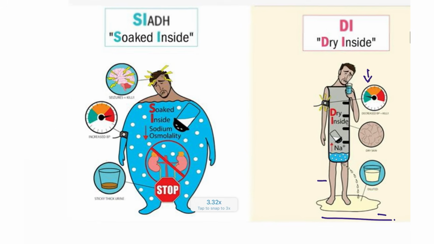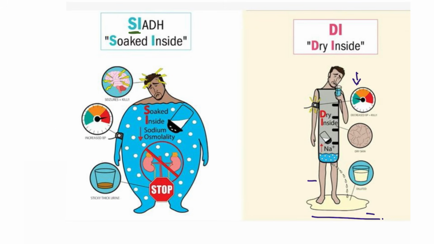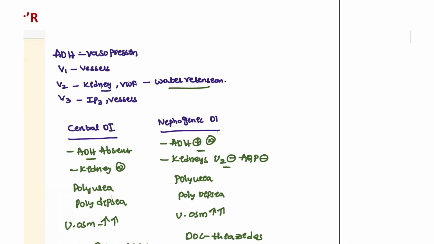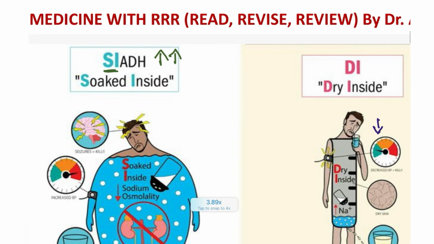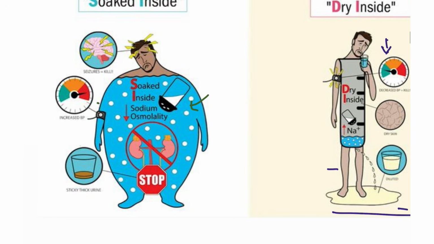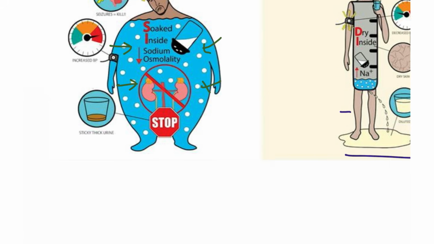Next, another condition is the opposite of that: SIADH, meaning increased ADH. ADH has one function, water retention. If ADH acts more and more, the fluid will be retained inside completely, taken back into the body. That is what we see in this patient. SIADH is most commonly seen again in lung cancer, as a paraneoplastic syndrome.